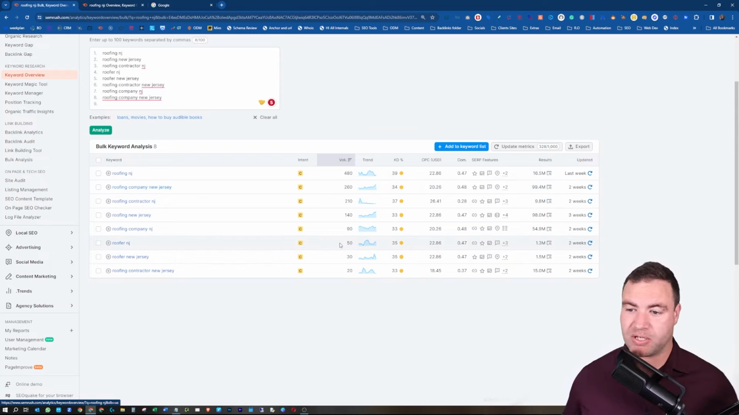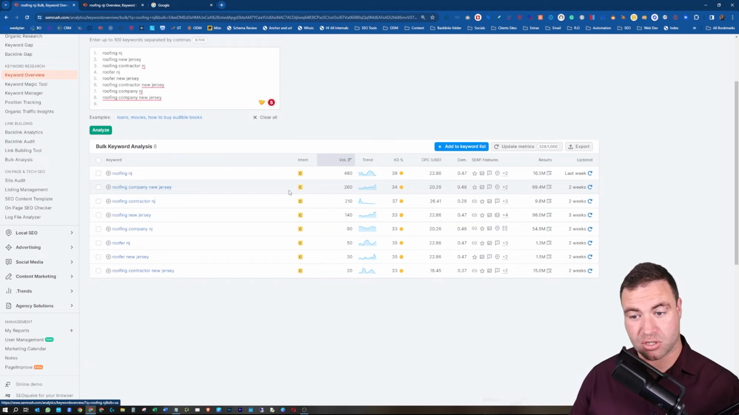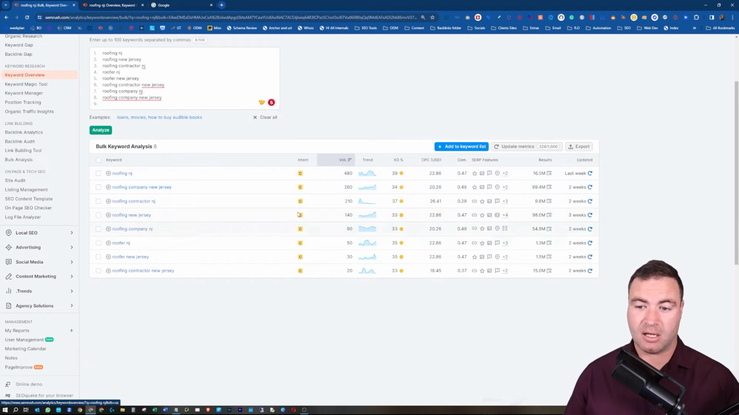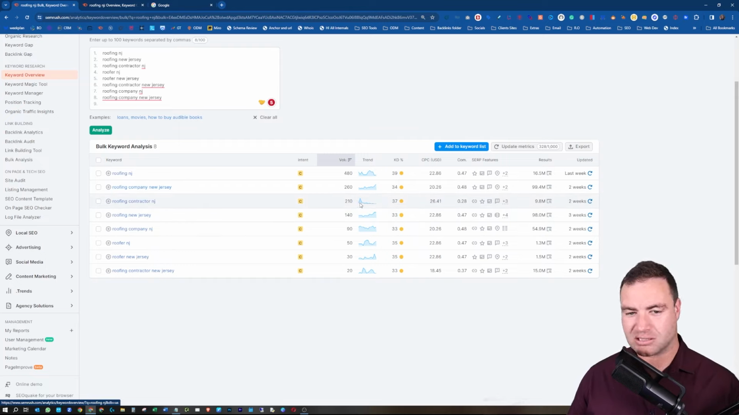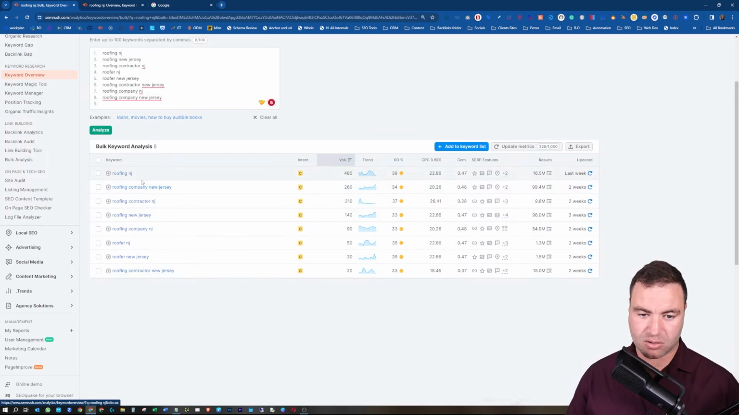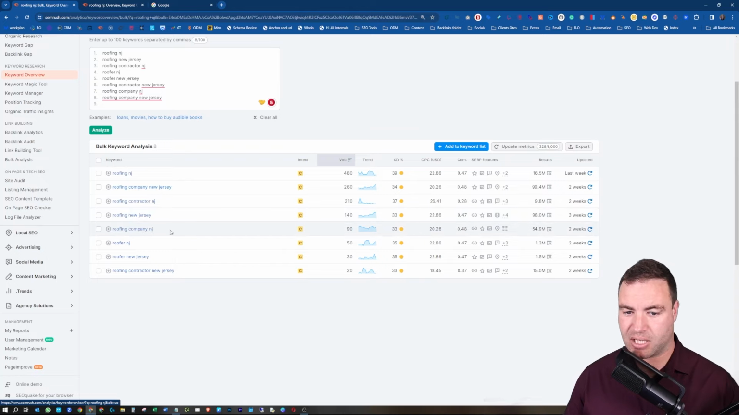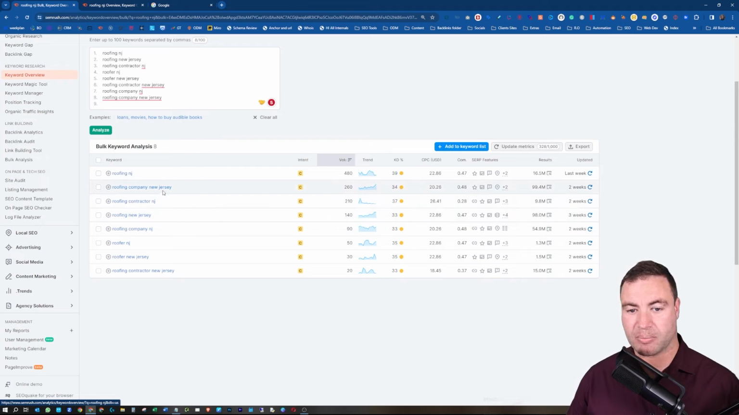Now, SEMrush could be wrong, but for argument's sake, I can see that the trend is pretty good. I can see that roofing company New Jersey is trending up as well. This one's a little bit roofing contractor NJ. This one here, guys, is a little bit interesting, seeing that drop. Now, if we have a look at roofing company NJ, you can see that this actually only has 90, but roofing company New Jersey has 260.